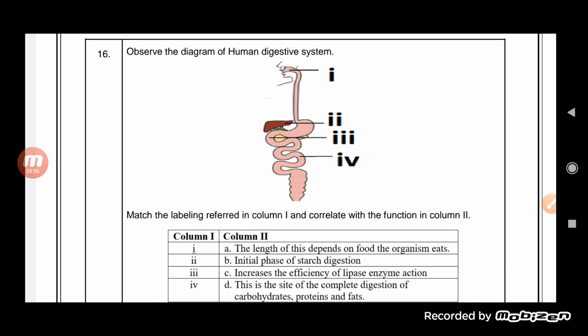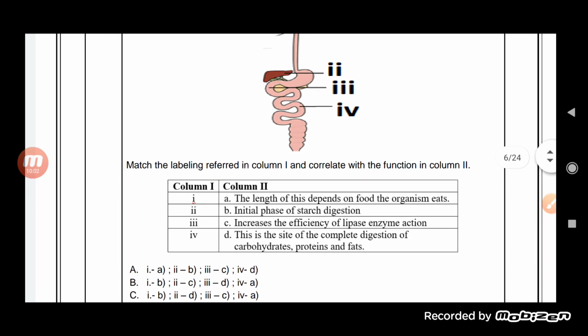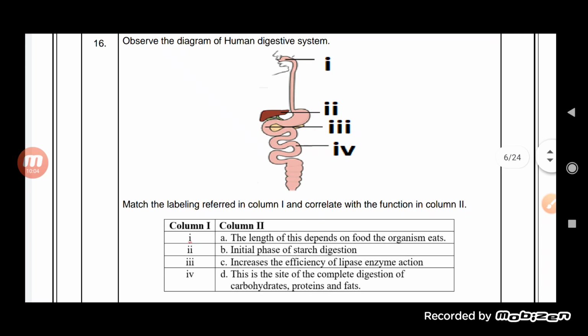Now see here. First one, the length of this depends on the food the organism eats. Second, initial phase of the starch digestion. That is the wrong one because it is indicating the liver, and the initial phase of starch digestion occurs in the mouth itself. So second one is wrong.